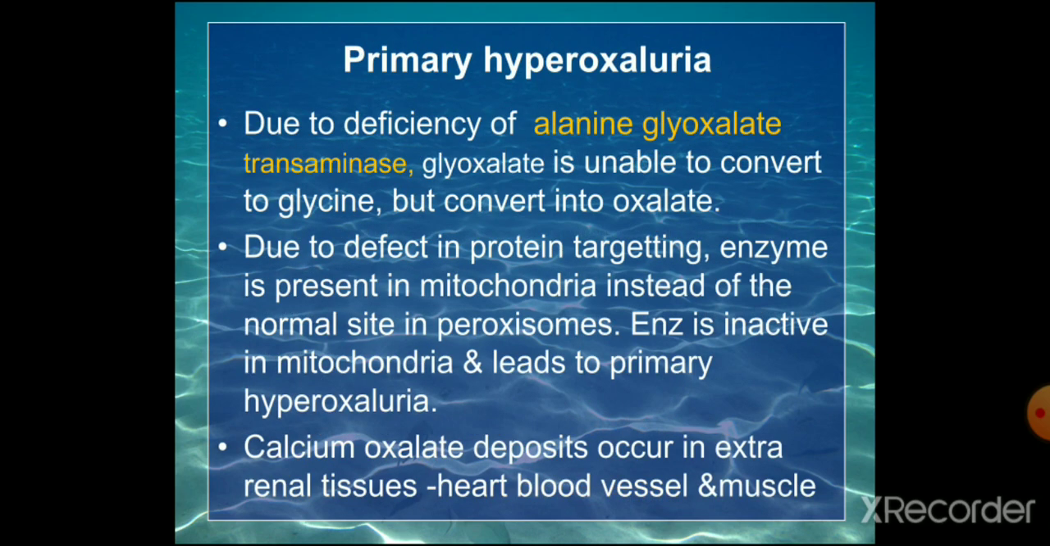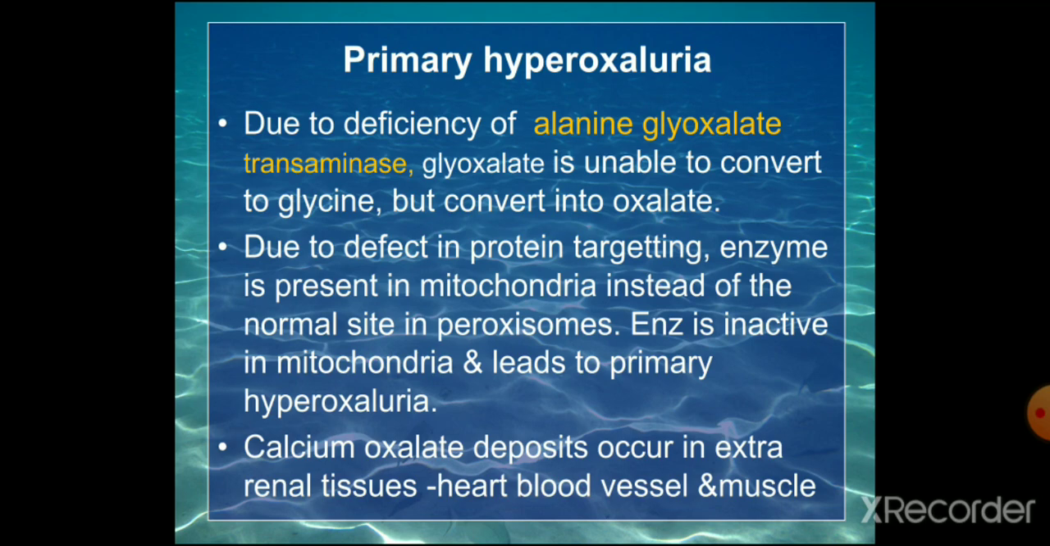This is due to the deficiency of alanine glyoxylate transaminase. Glyoxylate is unable to be converted to glycine, but it is converted to oxalate. That is the thing happening. Due to the defect in protein targeting, the enzyme is present in the mitochondria instead of the normal site, the peroxisome. Usually this reaction takes place in the peroxisomes of the cell. That is, the aminotransferase enzyme acting on glyoxylate and producing glycine occurs in the peroxisomes of the cells.